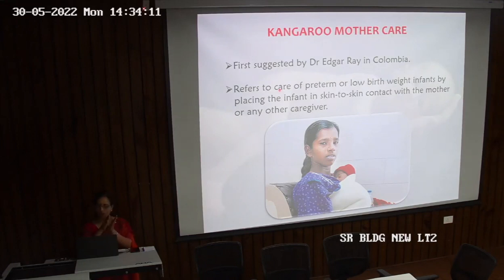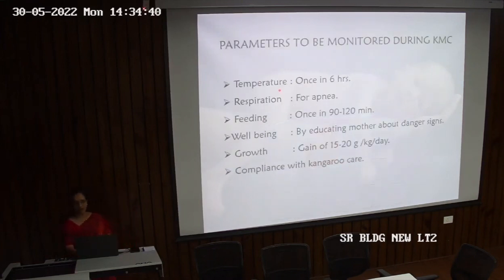Then because the baby is with the mother, the handling of the baby is less, so the chances of infection are lower. And because the child is always lying with the mother, there are more chances of frequent feeding, so there would be fewer chances of malnutrition also. So we are taking care of all 3 principles, hypothermia, infections and malnutrition, by kangaroo mother care.